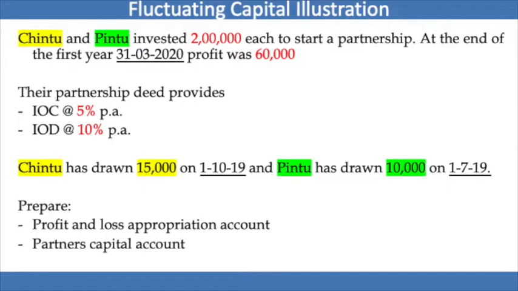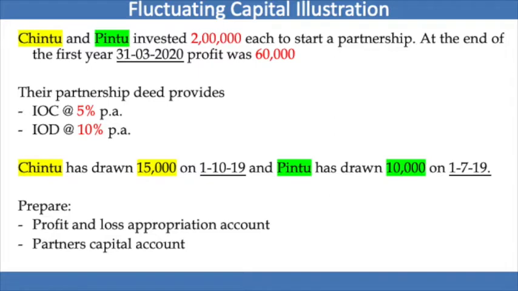Welcome everyone. I am back with yet another sum of the profit and loss appropriation account and the partner's capital account, with a sum which has a bit of difference. Now here we can see there are two partners, Chintu and Pintu, and they have invested 2 lakh rupees each to start a partnership.